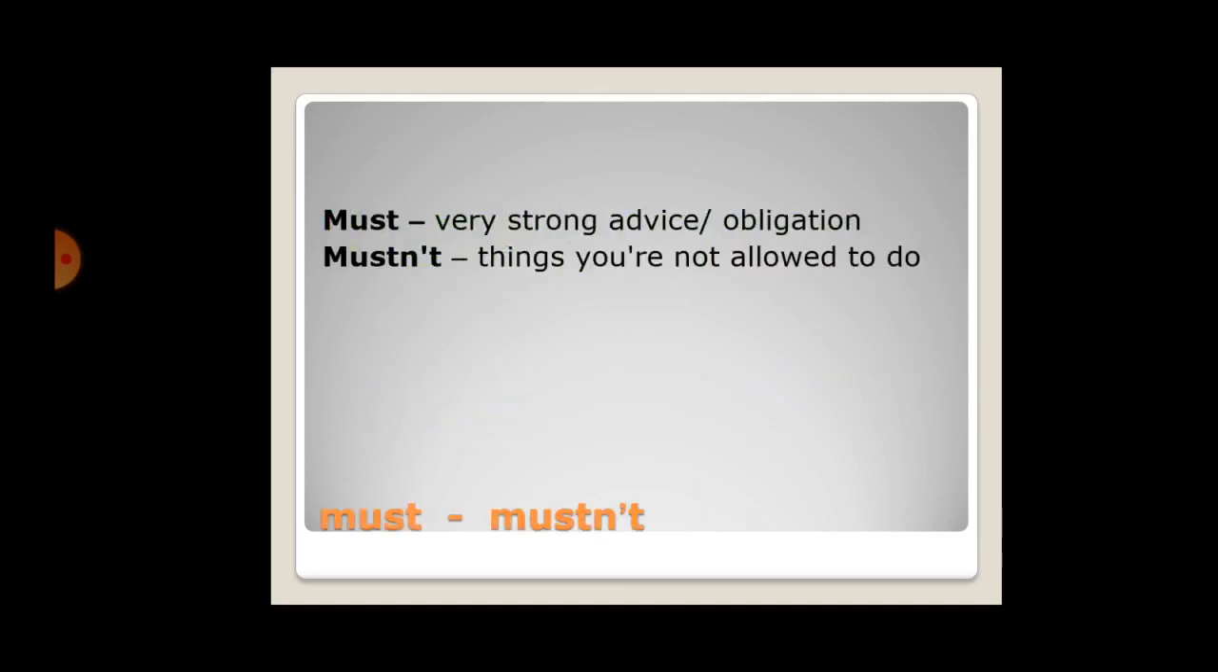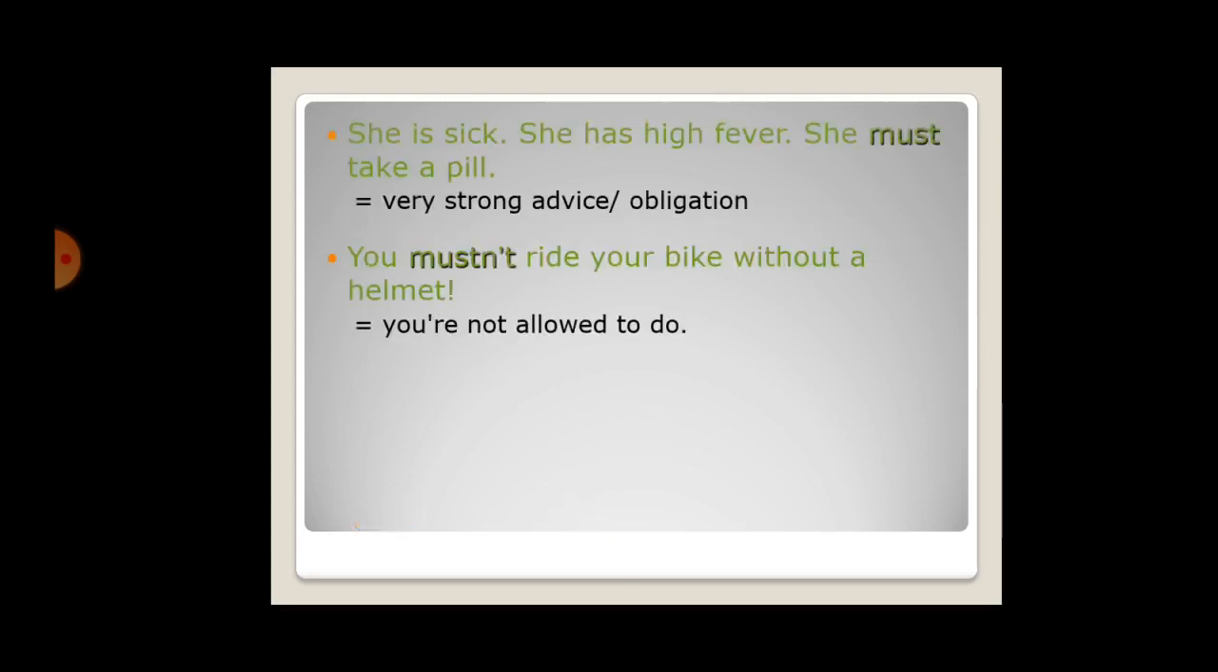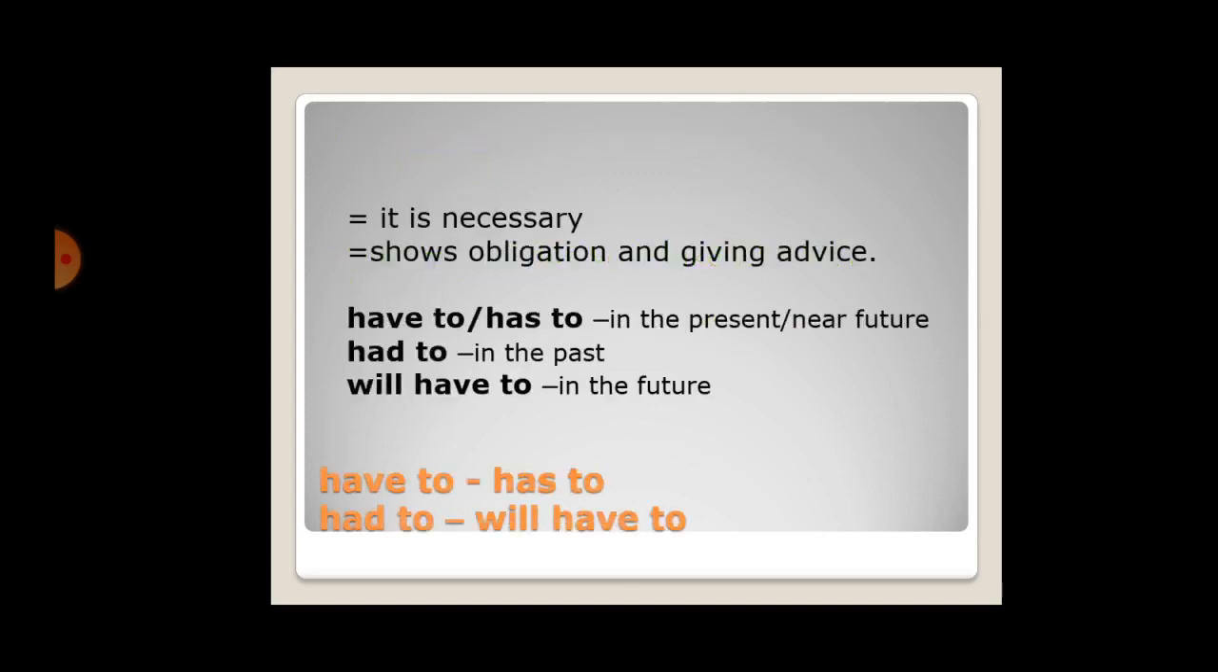Must and mustn't. Must, very strong advice or obligation. Mustn't, things you are not allowed to do. She is sick. She has high fever. She must take a pill. Very strong advice or obligation. You mustn't ride your bike without a helmet. You are not allowed to do it. It is necessary, shows obligation and giving advice.